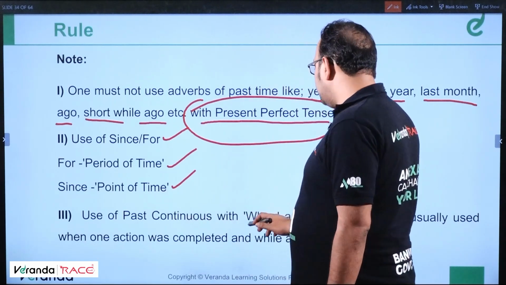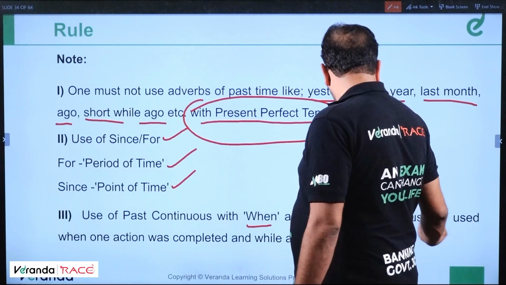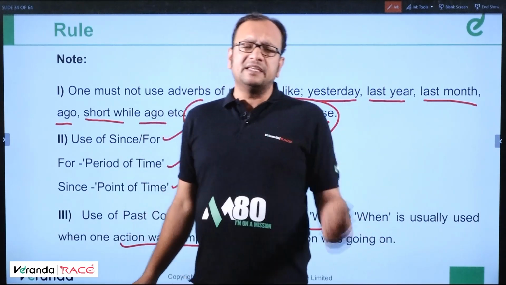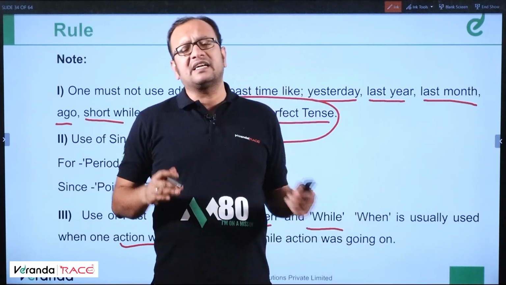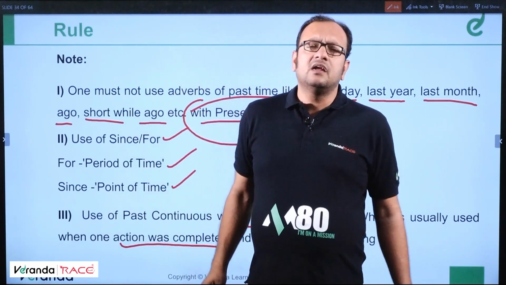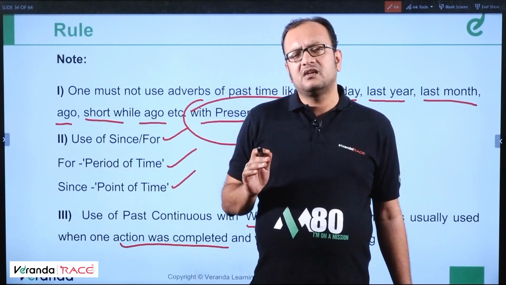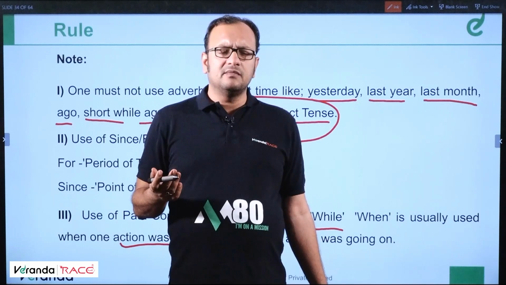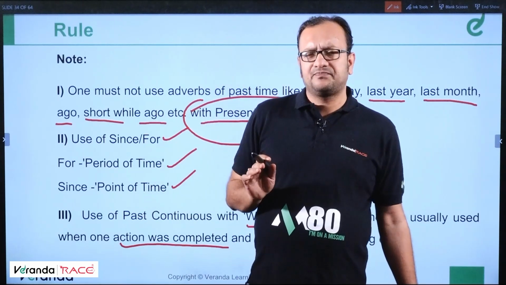Use of past continuous with when and while. When is usually used when an action is completed. So when must be followed by a completed action. While must be followed by a continuous action. I'll give an example. While I was entering the room, I got bitten by a snake.